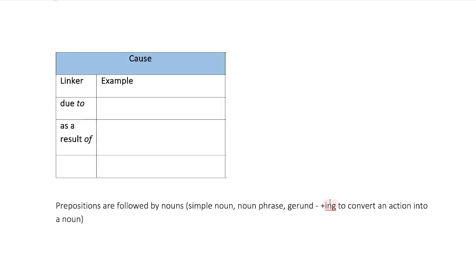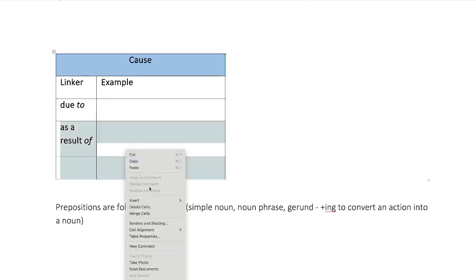The person does something, it's followed by the verb: person plus verb. But then we've got this idea that we follow prepositions with nouns. And when we do that, we have to follow the rule that prepositions are followed by nouns. That's a stronger rule than subject-verb. So that means I need to turn any action into a gerund, into an -ing.